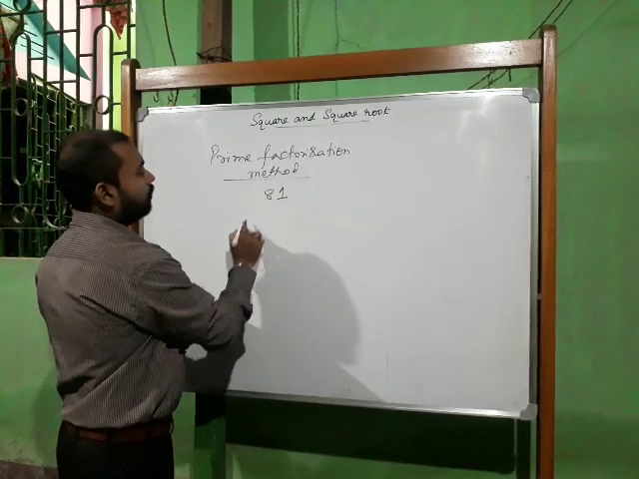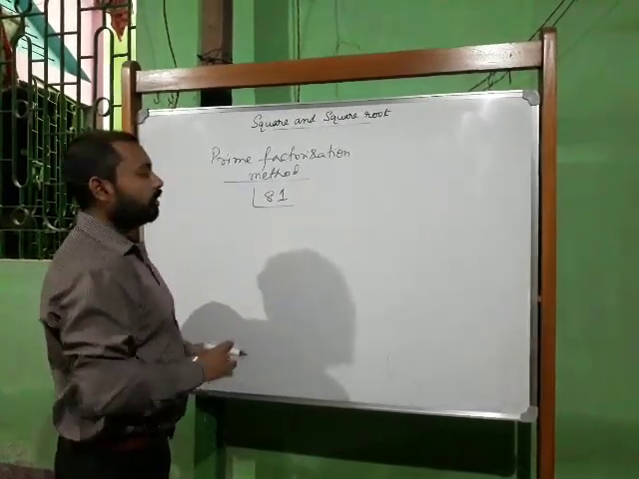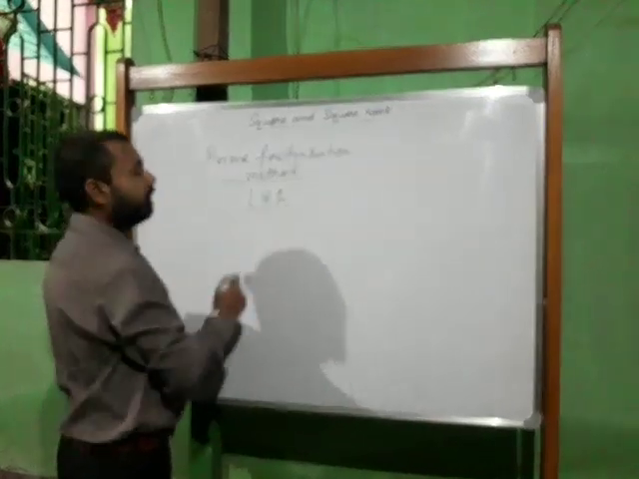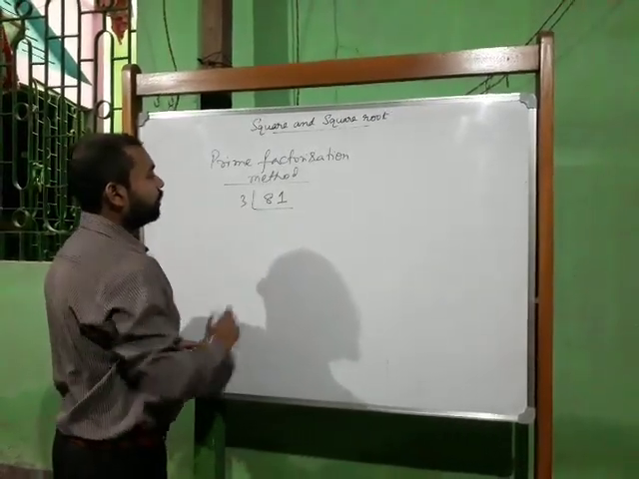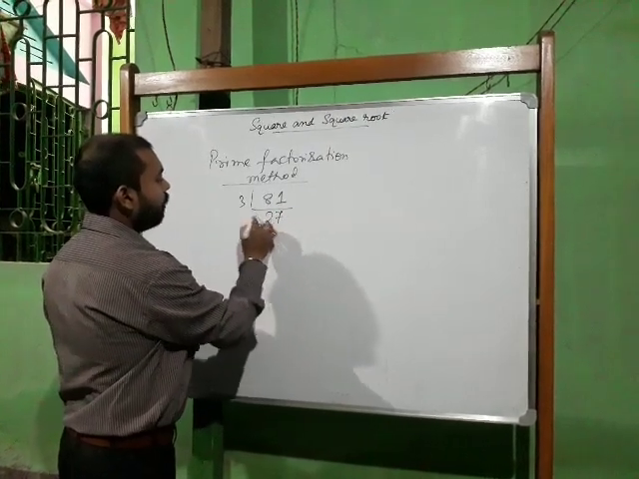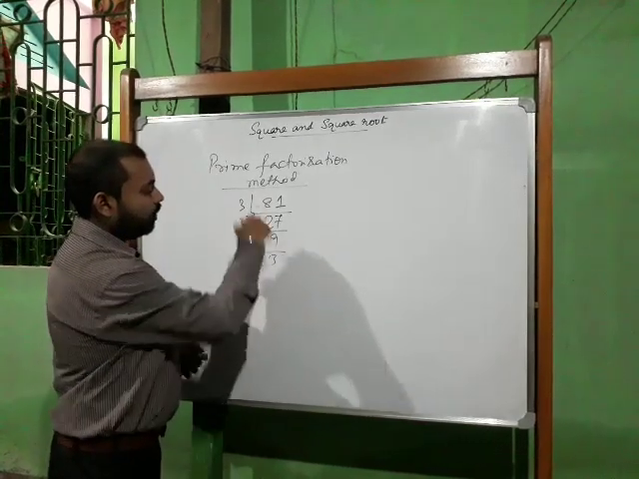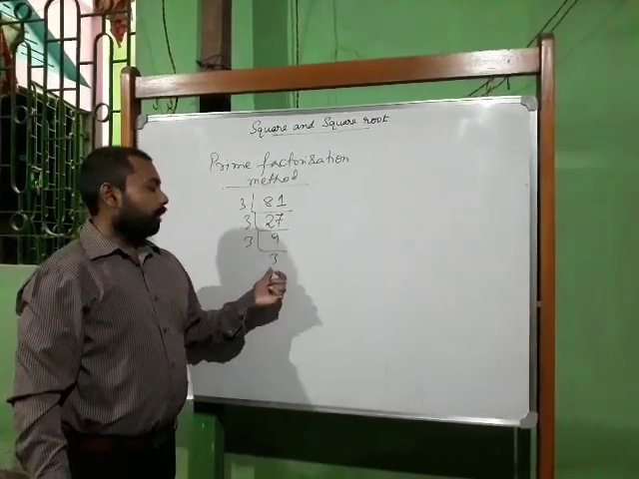So 81, 8 plus 1 is 9. So 9 is divisible by 3. That means 81 will be divided by 3. Let us do it with 3. 3 2s are 6, 21, 3 7s are 21. Again 3 9s are 27, 3 3s are 9. So here it will stop, because